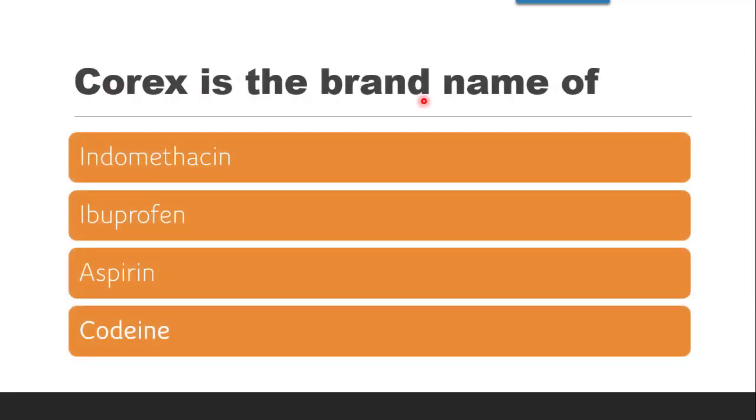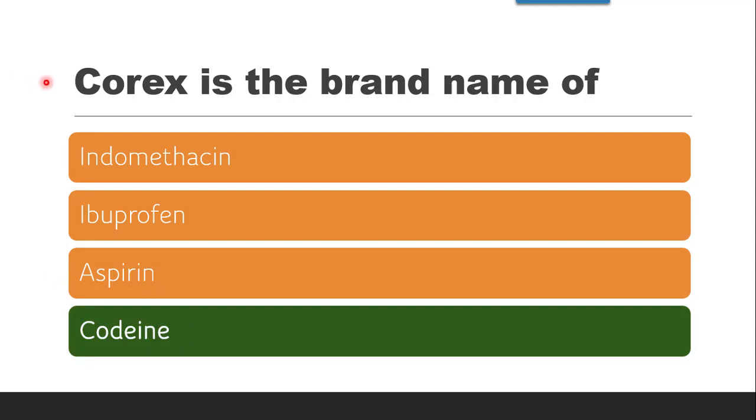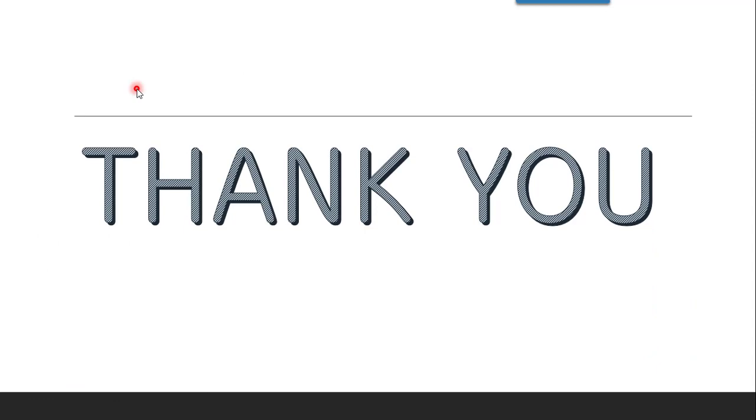Next question is, Corex is the brand name of what? Whether it is of indomethacin, ibuprofen, aspirin or codeine. All these three are not narcotic analgesics. So the correct answer is codeine. Corex, codeine. That's how we finish with a few of the MCQs on narcotic analgesics.